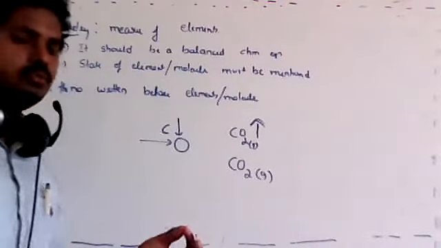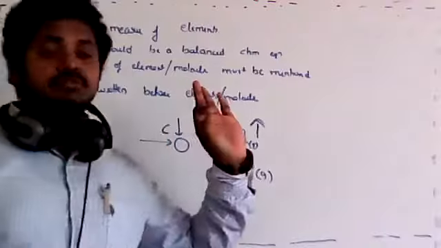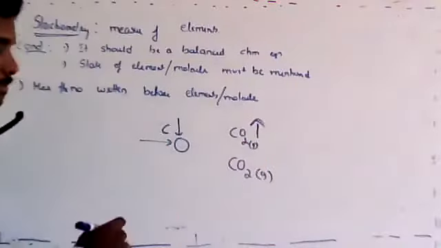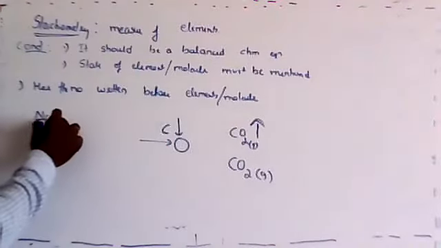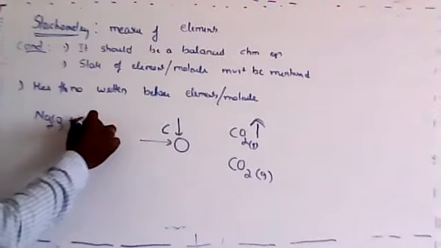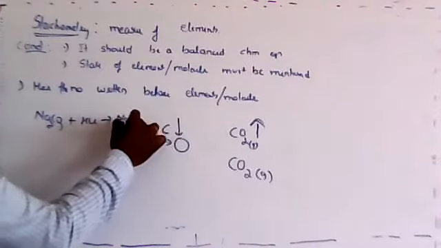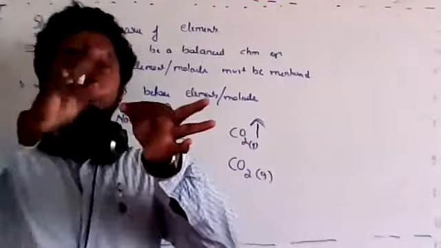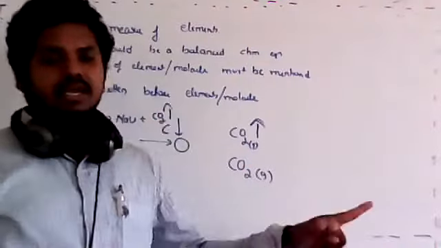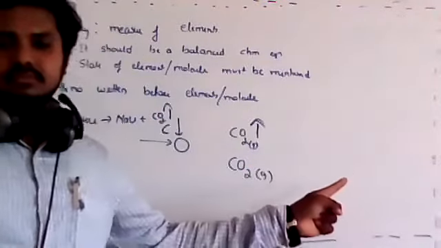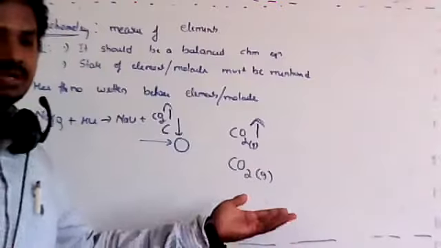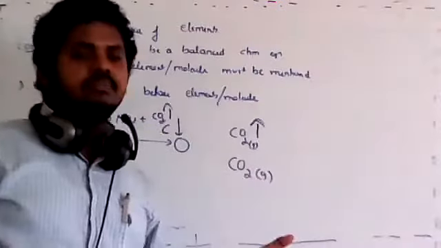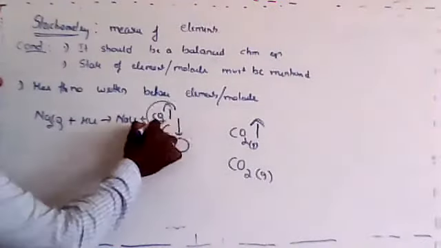Okay. Usually when you mix some of the acid with some of the salt producing carbon dioxide, for example, when you mix Na2CO3 plus HCl, you know what you will be getting? You will be getting NaCl, plus carbon dioxide will be evolved. When you mix these two, carbon dioxide comes out. In that case, yeah, it is liberated. That's what, Shilpa, right? It is liberated. So for mentioning that, you'll be using only this arrow.